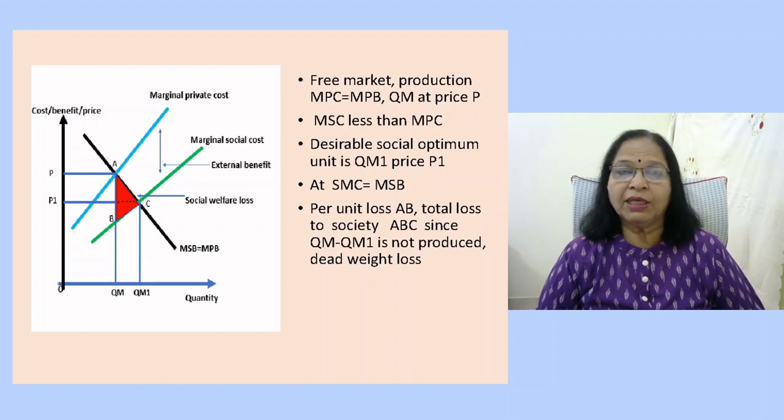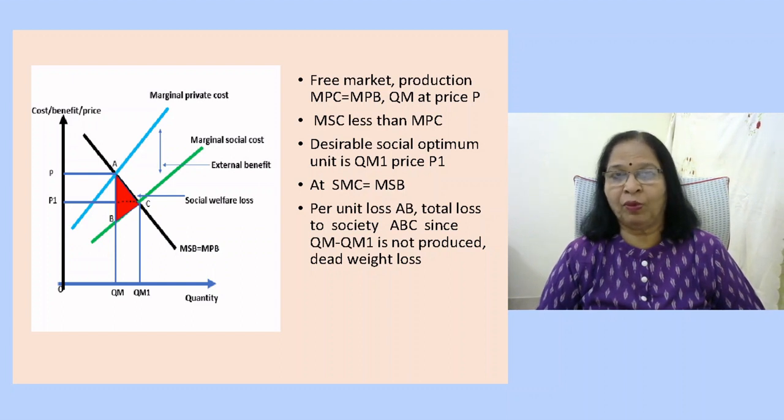Now, the socially desirable or optimum number of units that should be produced is OQM1. This OQM1 is arrived at the position where the marginal cost curve intersects the marginal benefit curve at point C, and the output is fixed at OQM1, and the price is now lower at P1.